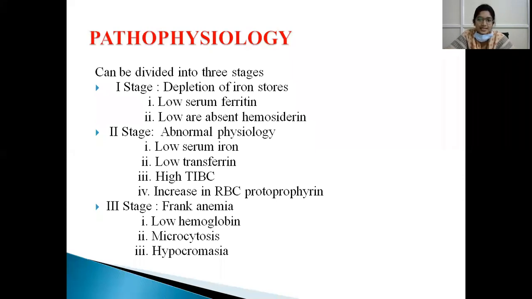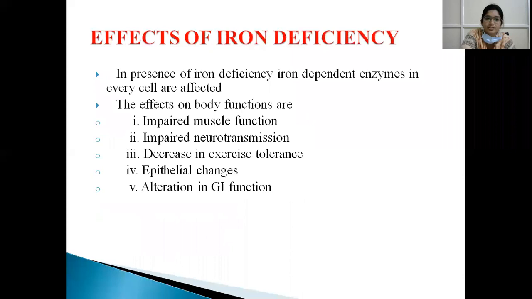And in the second stage, there will be abnormal physiology. So low serum iron will be present, low transferrin, and high TIBC will be present. Increase in RBC protoporphyrin will be present. In the third stage, that is what we see in clinical features, that is, frank anemia is present. That is low hemoglobin, microcytosis, and hypochromasia.